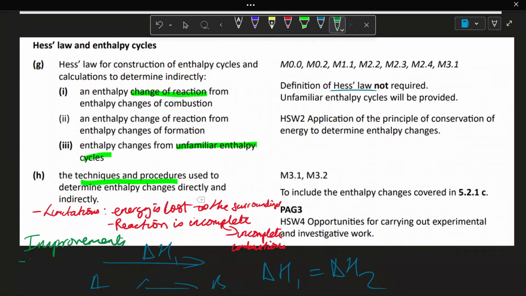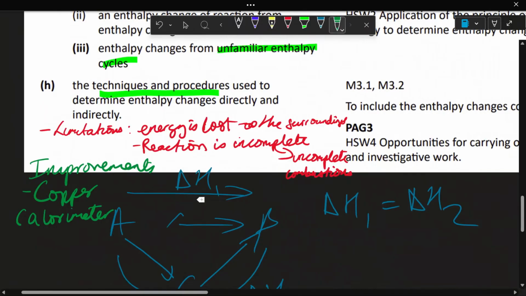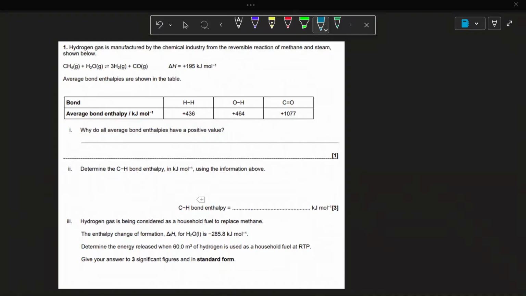we could say instead of using a polystyrene cup, we could use a copper calorimeter. These are what's used in industry, and these are a lot better as it means that there's minimal energy lost to surroundings. Finally, we'll go through some exam questions.